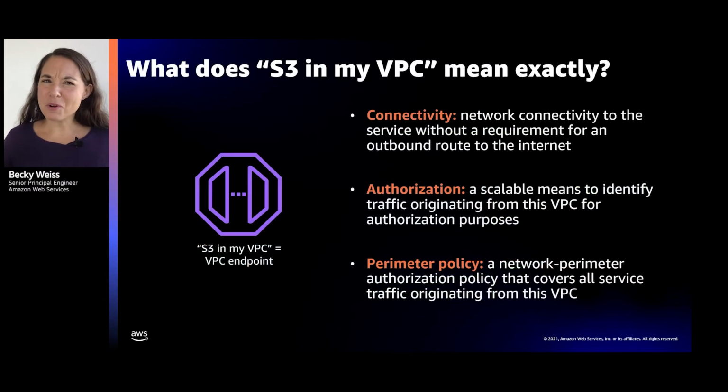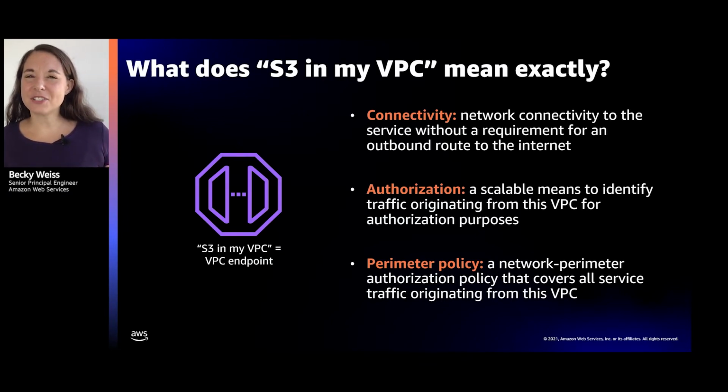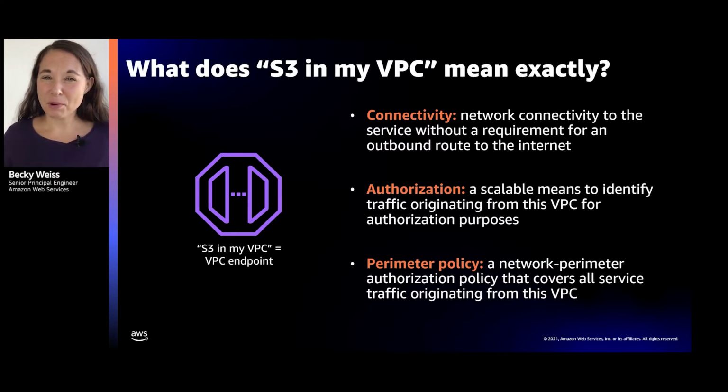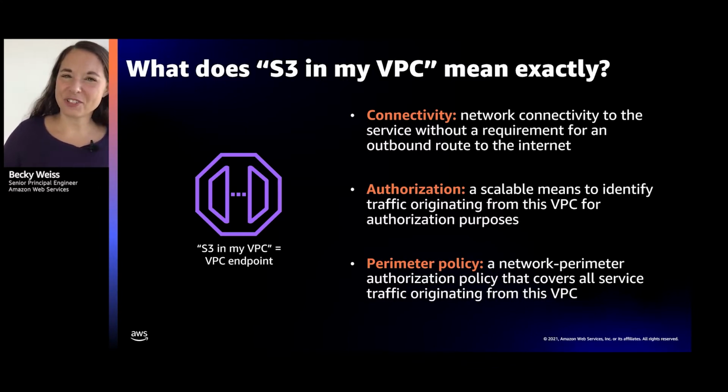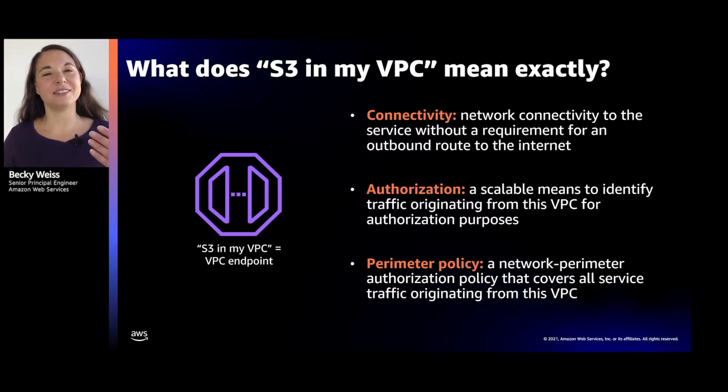Summing that all up, what does S3 in my VPC mean exactly? Well, there was that connectivity thing we saw first, but there are actually two things that start to bleed into the area of authentication and authorization. I probably want to use this network as a way to defend my data, to assert that access to the data is coming from the network I expect. And conversely, I also want to use this network as a perimeter to make rules about the S3 interactions that originate in this network and where they get to go.